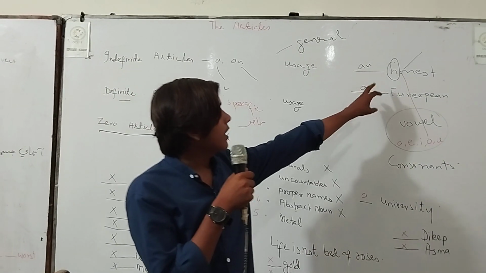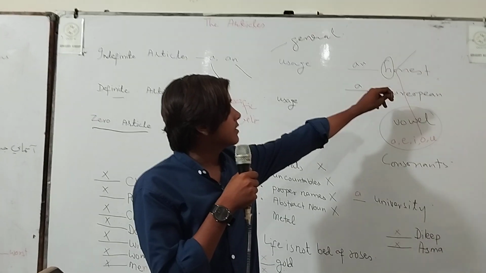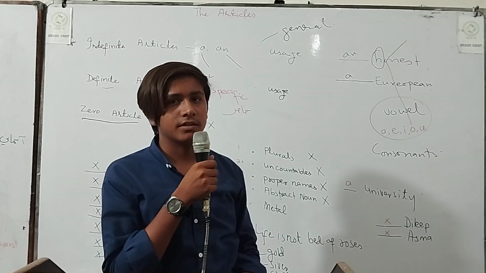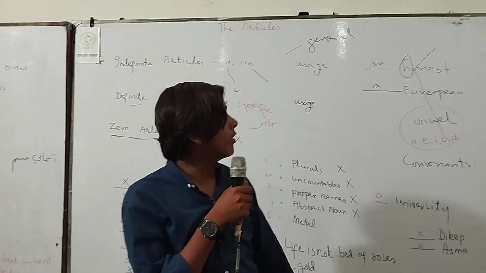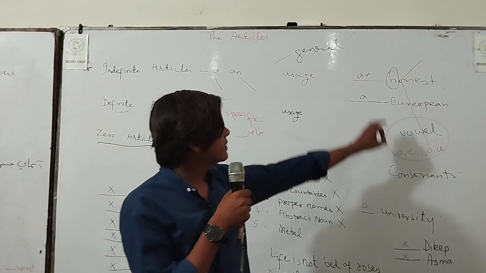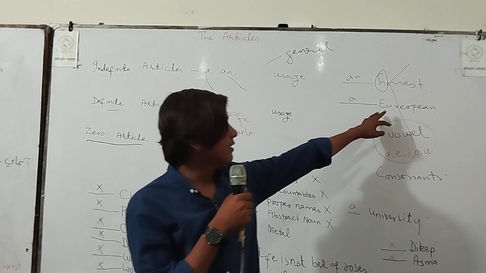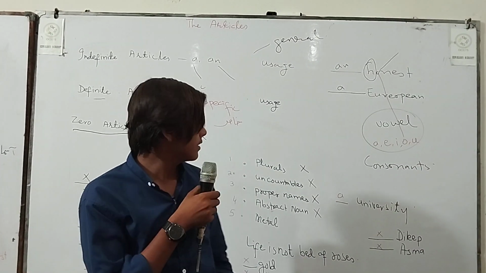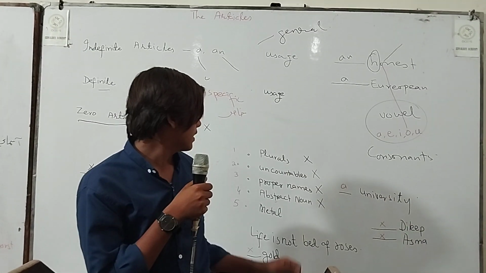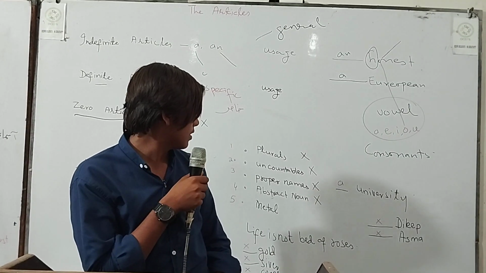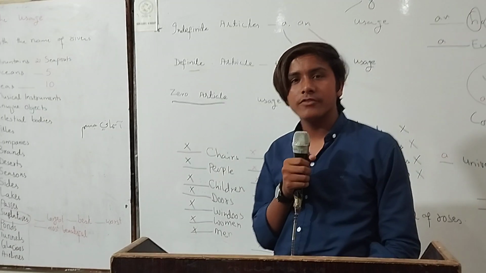For example, an honest. The word starts with h, but some people think it is pronounced with h, but it is honest, so an. And a European: European starts with a consonant sound. The usage of zero article is with plurals, uncountables, proper nouns, abstract nouns, metals. And definite articles are used with specific nouns.